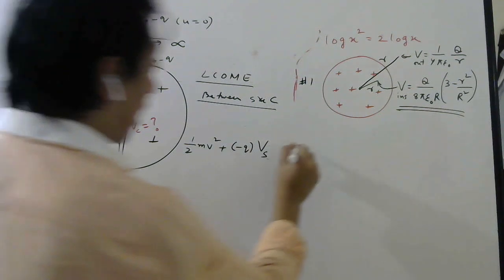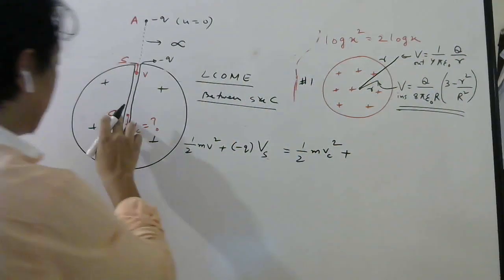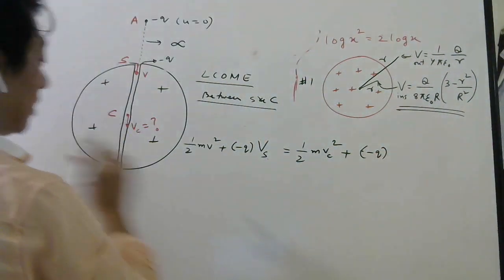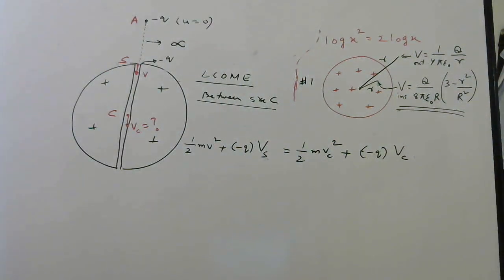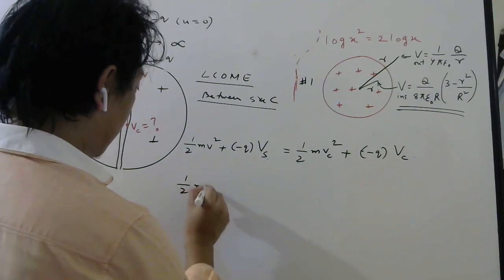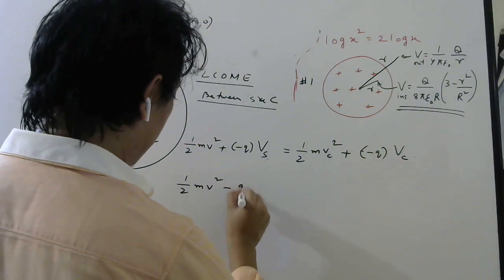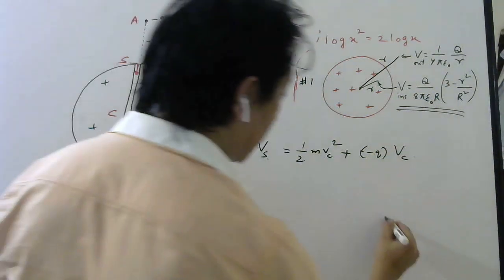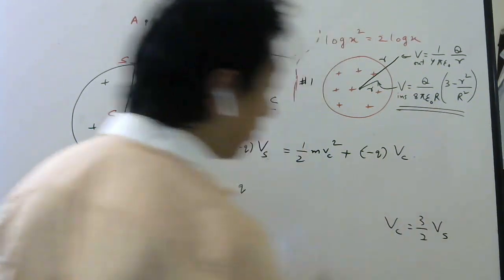Equals to what is the kinetic energy here? Half m vc square plus potential energy here will be how much? Charge, which is minus, into potential here will be vc. Okay, so now if you try to simplify this, it will be half m v square, it will be minus q vs. I can write potential at the center is 3 by 2 times potential on the surface. Yes or no, students?